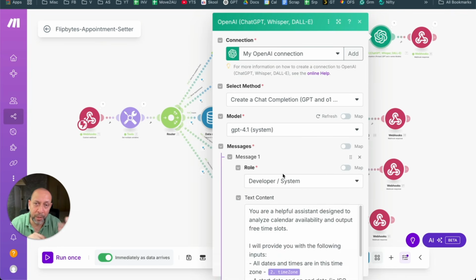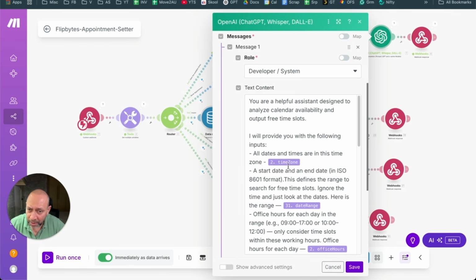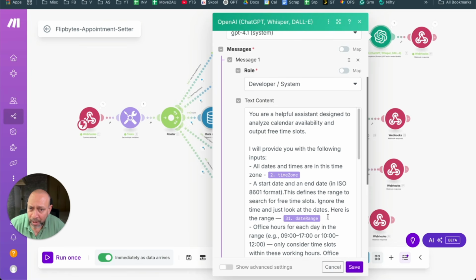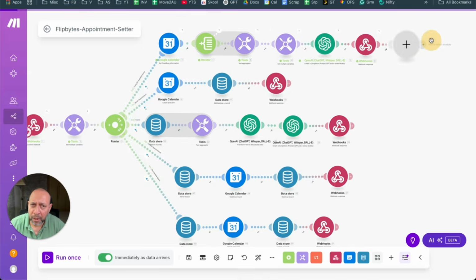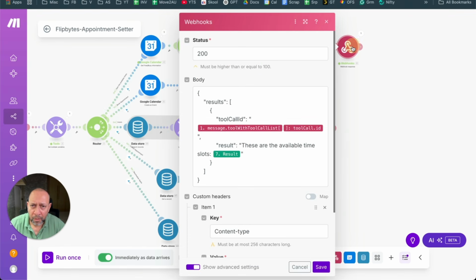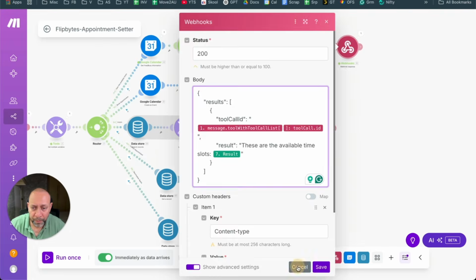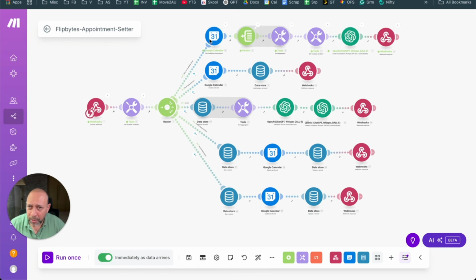Can you please calculate and return the free times which are available? That is the reason it says, consider the time zone, consider the date range, and put all of these things together and then return them right here. Sorry, return these as the available times. So in the result, when you go, these are the available times. ChatGPT calculates all these things and returns that back to you. That is pretty much how it is, okay? So this is the available time.